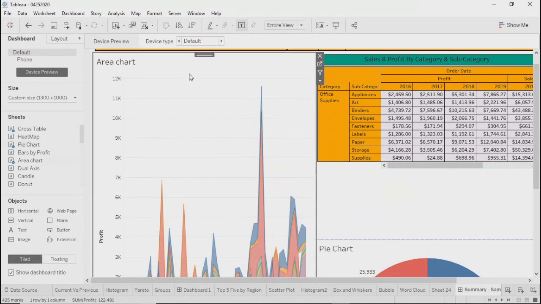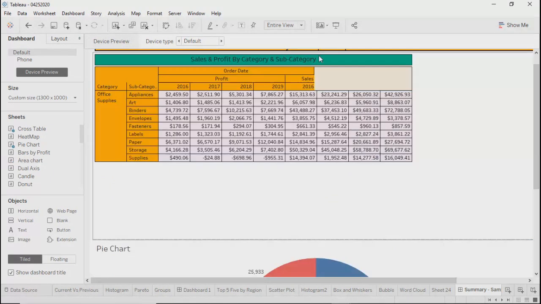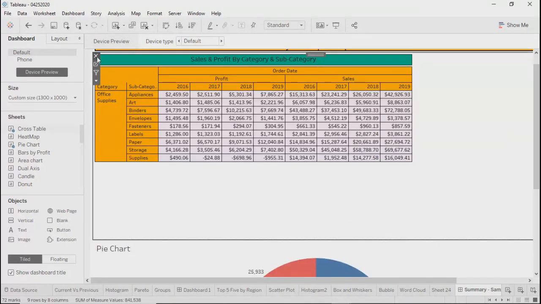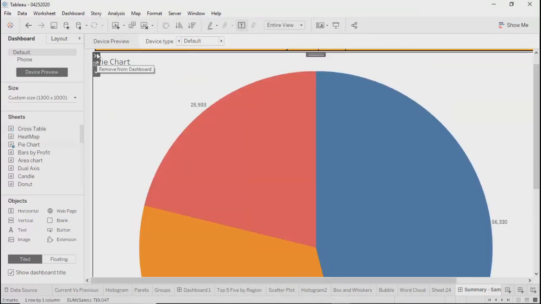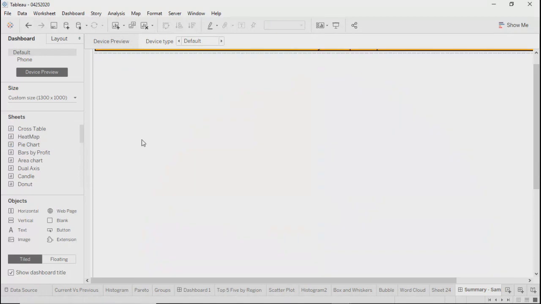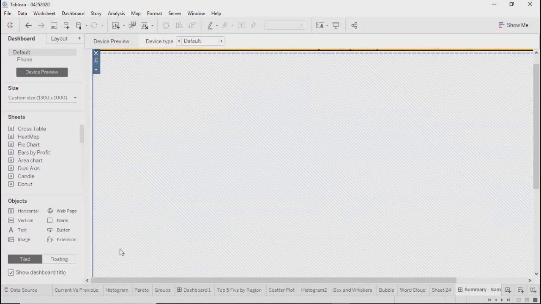Now I'll tell you why I don't go for this. This is my personal opinion, or you can say practice. It's not the standard one, but I don't go by this because once you try to align all the sheets, you will face a lot of problems if it is tiled.